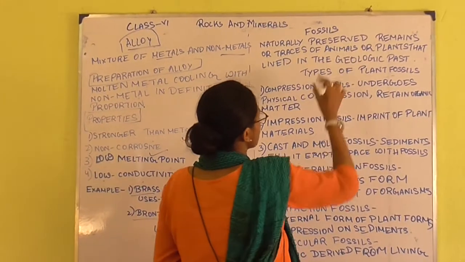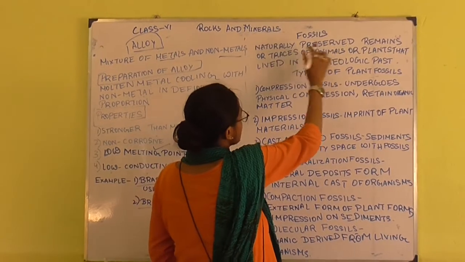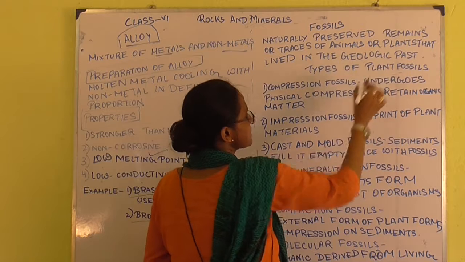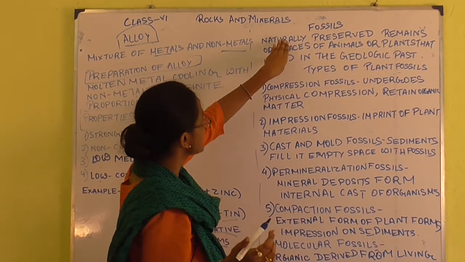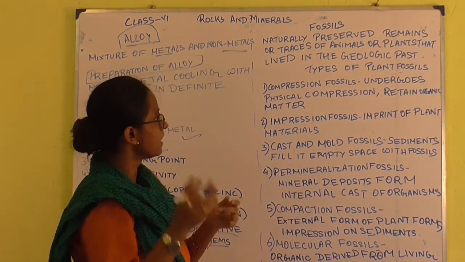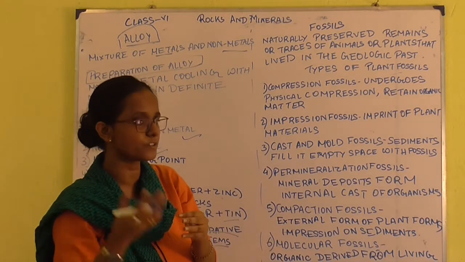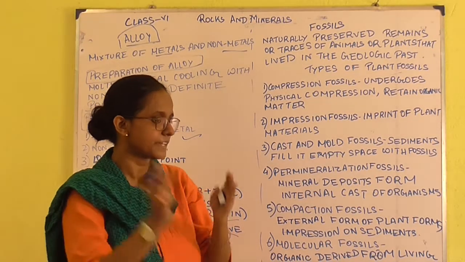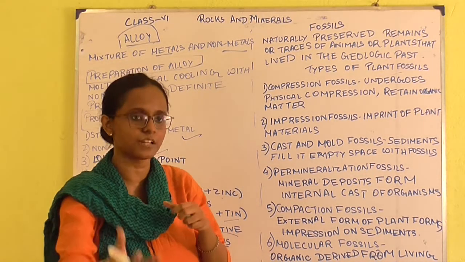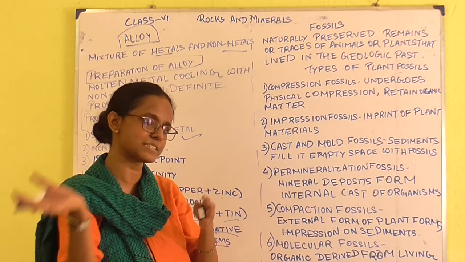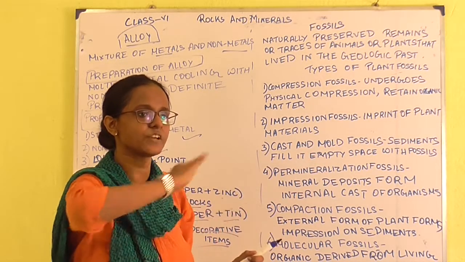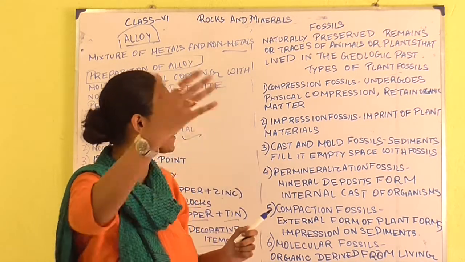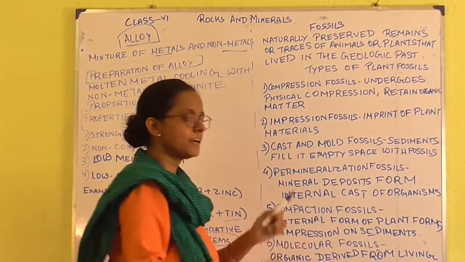Now, the next topic is fossil. What is a fossil? Naturally preserved remains or traces of animals or plants that lived in the geological past. How are fossils formed? Millions of years ago, plants were preserved in a natural way. Suppose a plant or animal dies in a particular place, then deposits occur day by day or year by year, and by this process of deposition, the animals and plants are preserved.